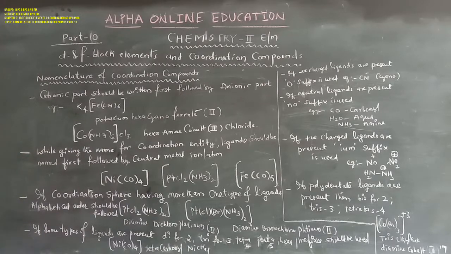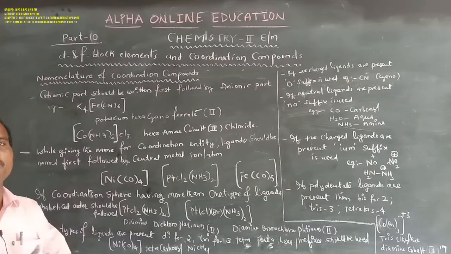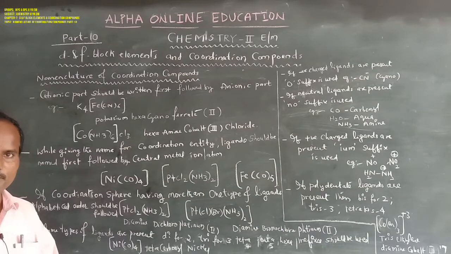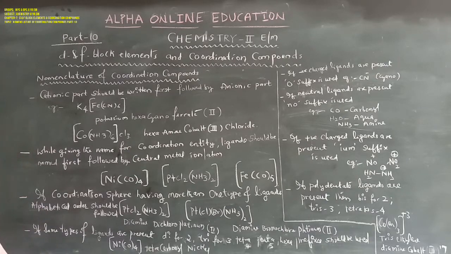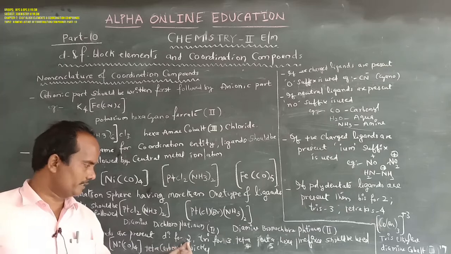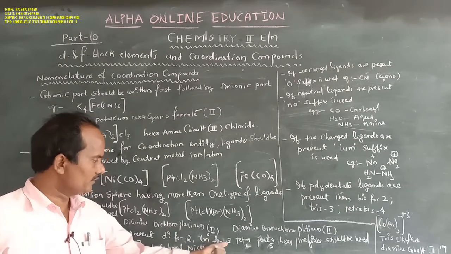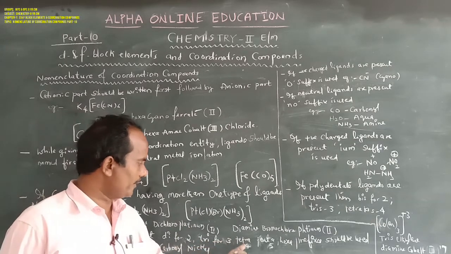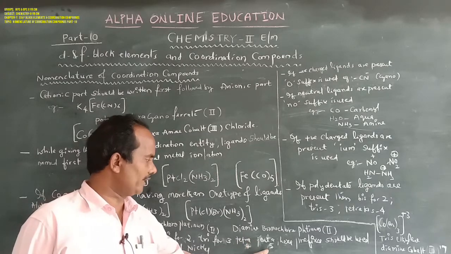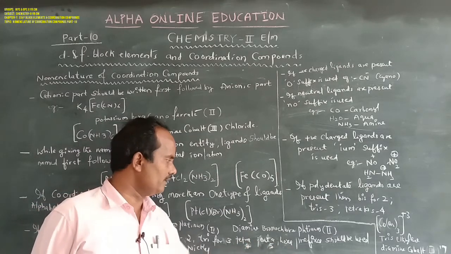Next, if the coordination sphere has the same type of ligands, then in order to reveal their number, di is used for 2, tri for 3, tetra for 4, penta for 5, hexa for 6.